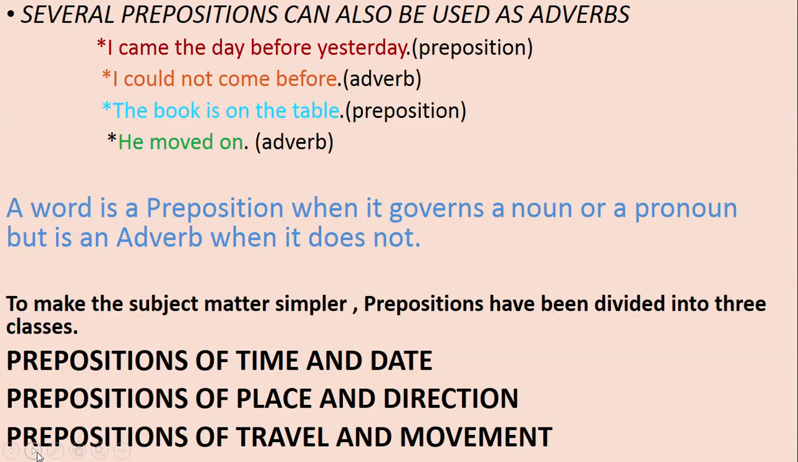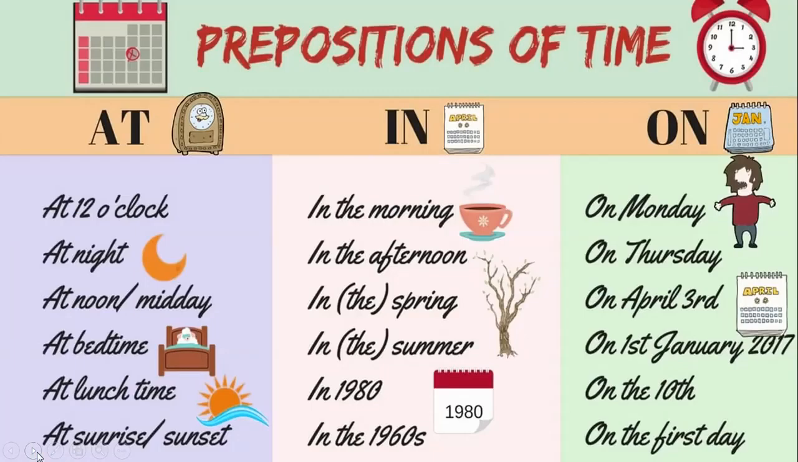Let's see the three classes of prepositions. To make the subject matter simpler, we have divided prepositions into three major classes. First, prepositions of time and date. Second, prepositions of place and direction. Third, prepositions of travel and movement. Let's read about prepositions of time.